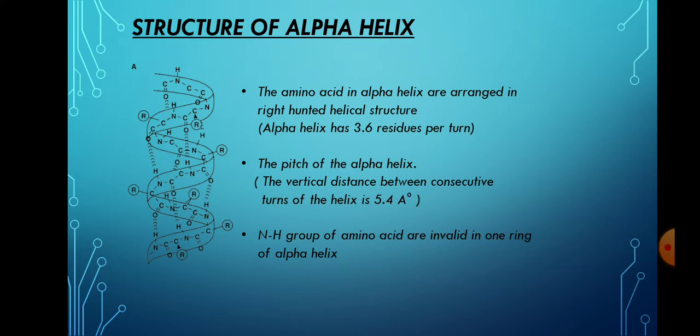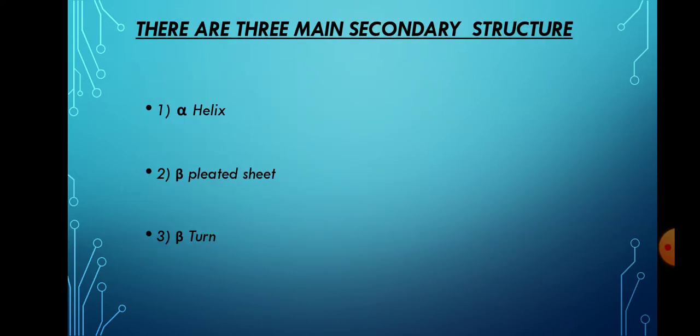Structure of the alpha helix. The amino acids in the alpha helix are arranged in a right-handed helical structure, in a helical loop-like arrangement. The alpha helix has 3.6 residues per turn. The NH group of the amino acids is involved in one turn of the alpha helix. The pitch of the alpha helix, the vertical distance between consecutive turns of the helix, is 5.4 angstrom. There are three main secondary structures: first, alpha helix; second, beta pleated sheets; third, beta turn.